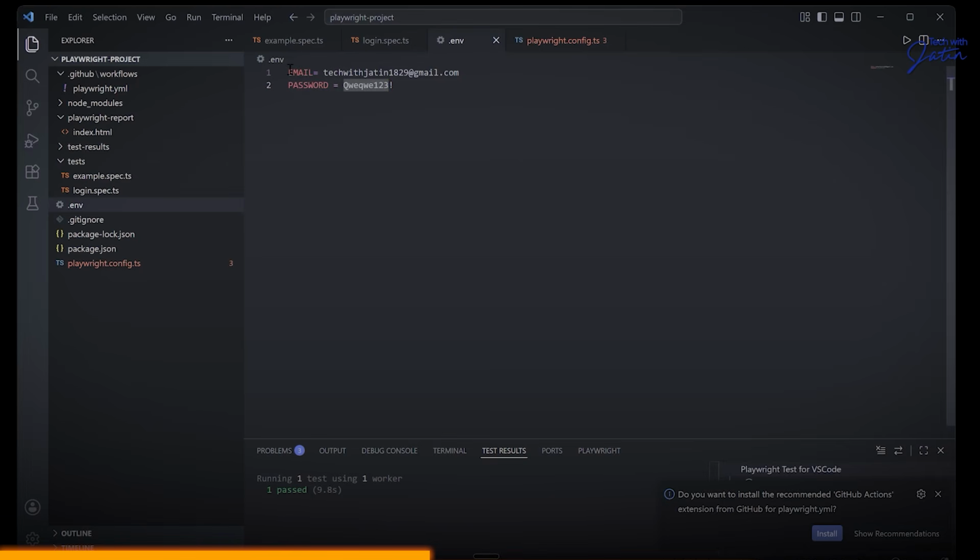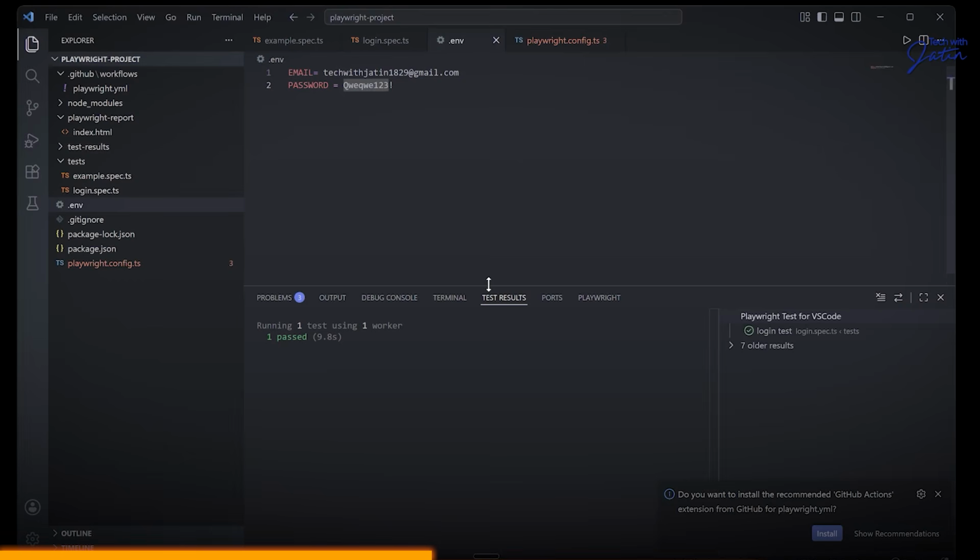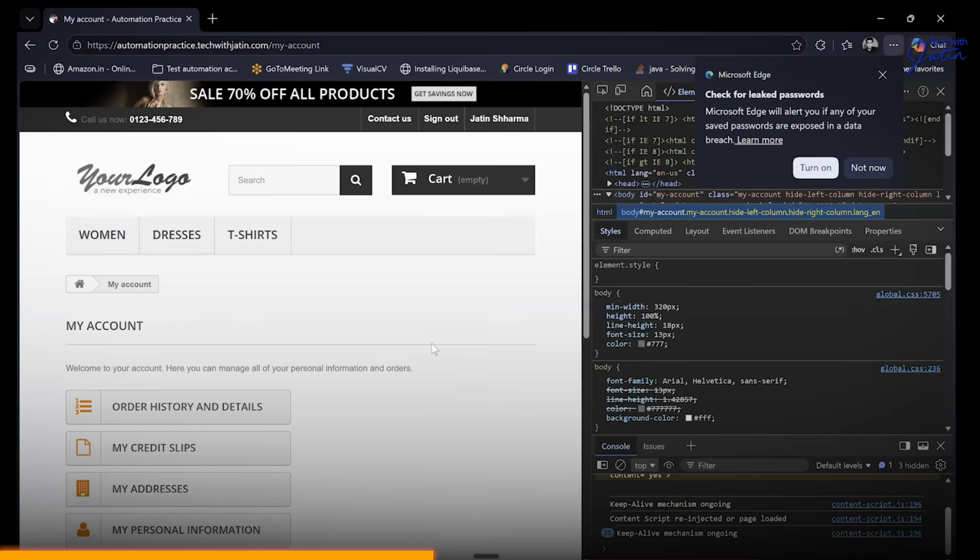I want to read env file. How to read an env file? So there is going to be a library, a package that we need to install over here. And the name of that particular package is .env. It's the exact same name which is there in your Java part also, the .env. Okay. So what we're going to do is,